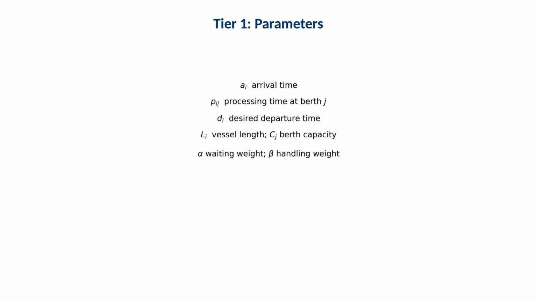This slide defines key inputs. Arrival time specifies when a vessel becomes eligible for service. Processing time depends on both vessel and berth, reflecting crane differences and berth-specific productivity. Desired departure time represents service urgency. Vessel length and berth length capacity enforce physical compatibility. Finally, the waiting weight and handling weight control how strongly the objective penalizes idle time versus service duration.